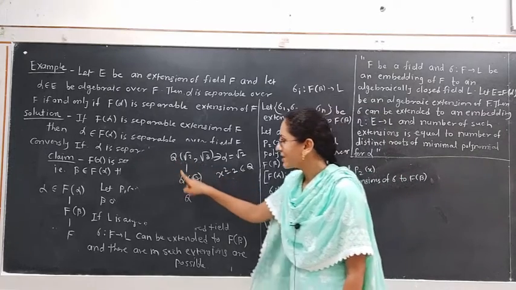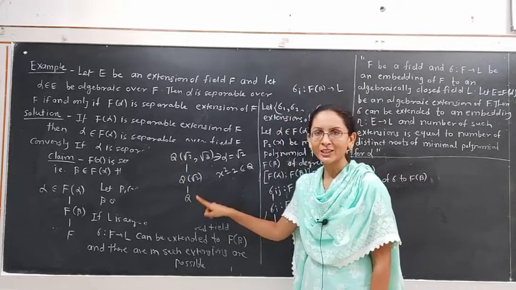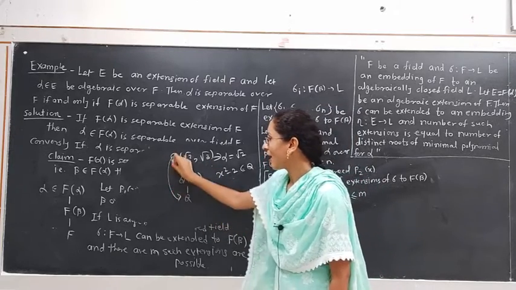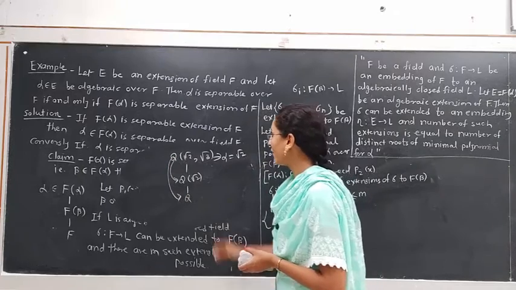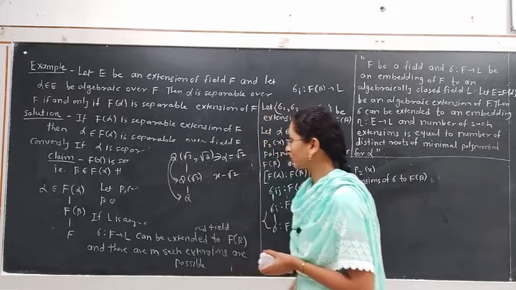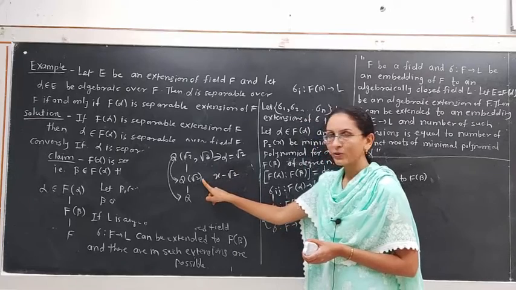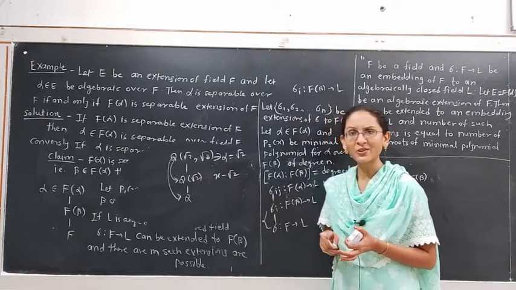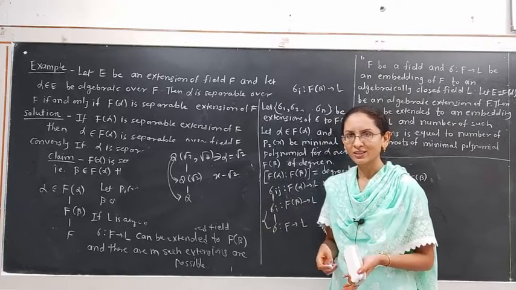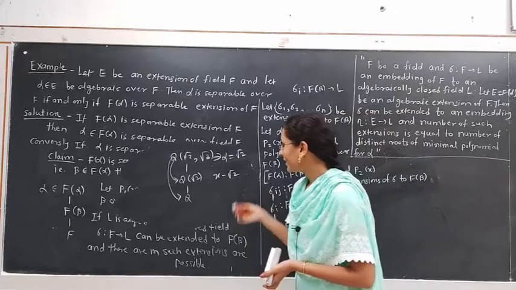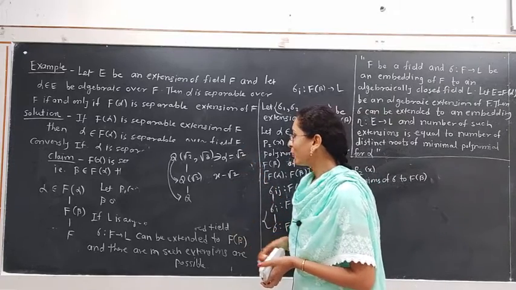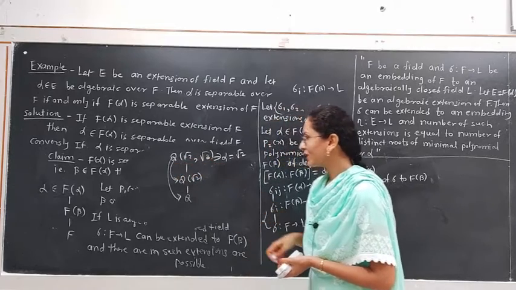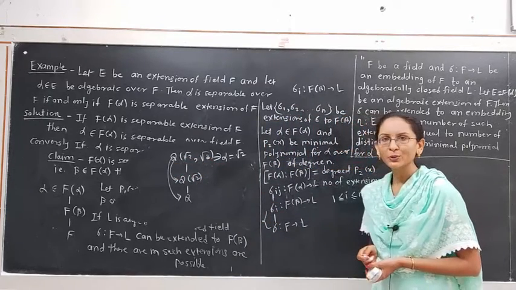Also alpha is separable over the middle field between Q and Q root 2 root 3. Alpha is separable over Q. Also, over Q root 2 the minimal polynomial for alpha will be x minus square root 2. The minimal polynomial for alpha over Q root 2 is x minus root 2, which has only one root, that is square root 2. Hence it is distinct. Trivially it is a distinct root. Therefore root 2 belonging to Q root 2 root 3 is separable over Q.